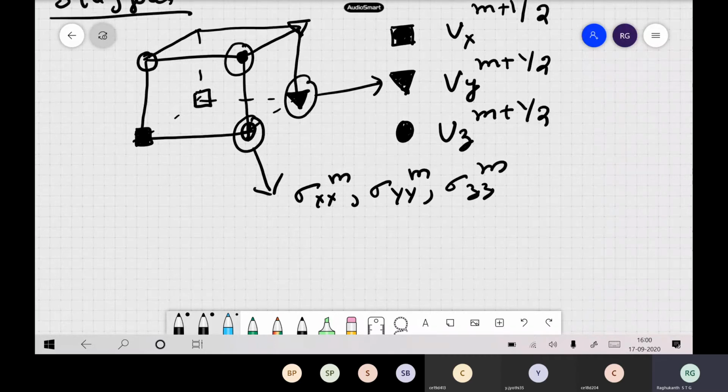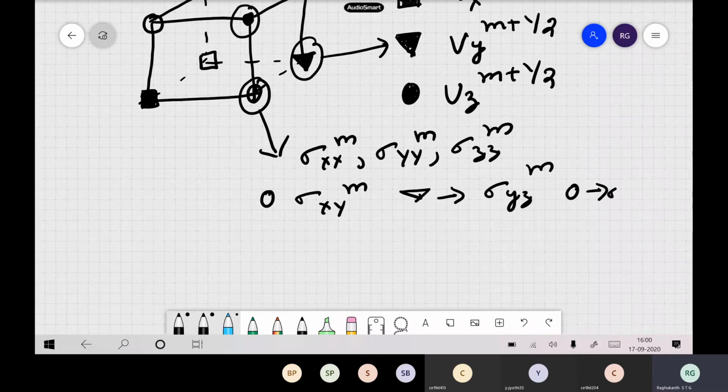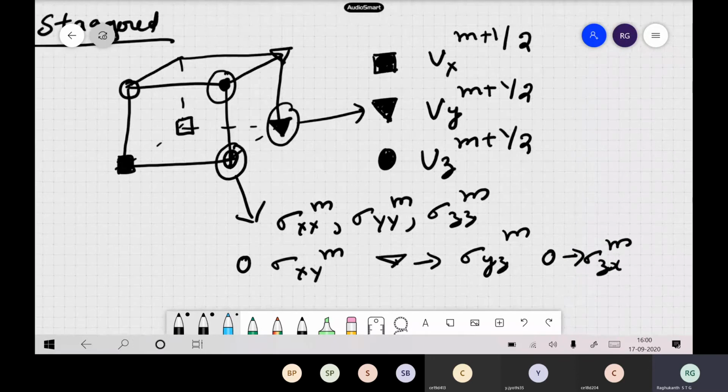Now here, this open circle, near the open circle we are defining sigma xy of m. And the open triangle, here we are defining sigma yz of m. Then we have another open circle, here we are defining sigma zx of m. Now you can see how the grid is looking. Here you are defining sigma zx, here sigma yz, and where is the other one?